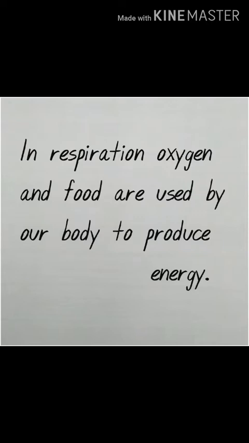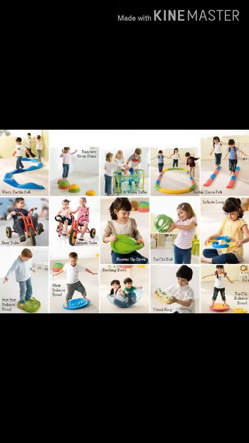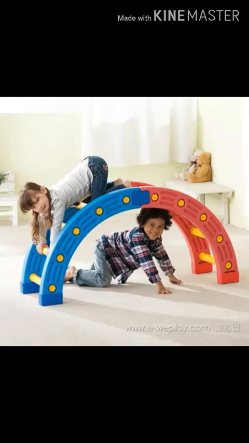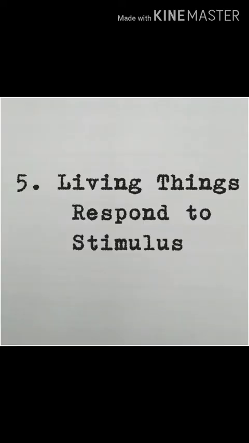And the next characteristic is that living things move. Students, we play games, we run, we walk. That means we can move from one place to another place. Similarly, all other living things can move. Again, students, in plants, some kind of movement is seen. The roots grow downward and the shoot grows upwards.